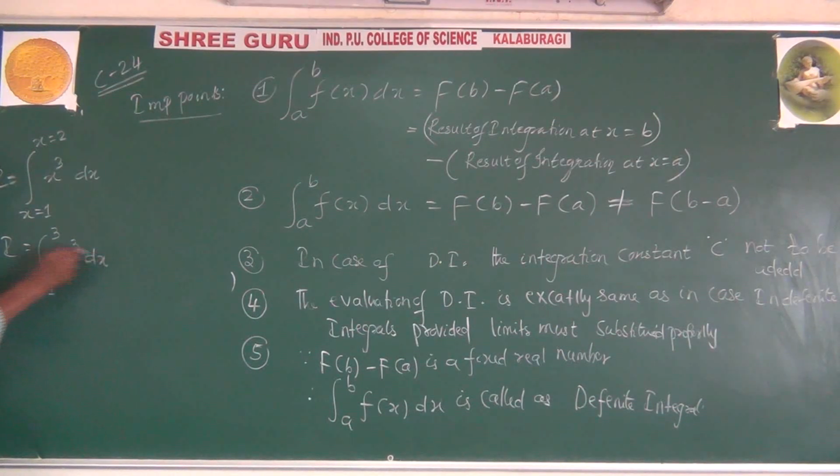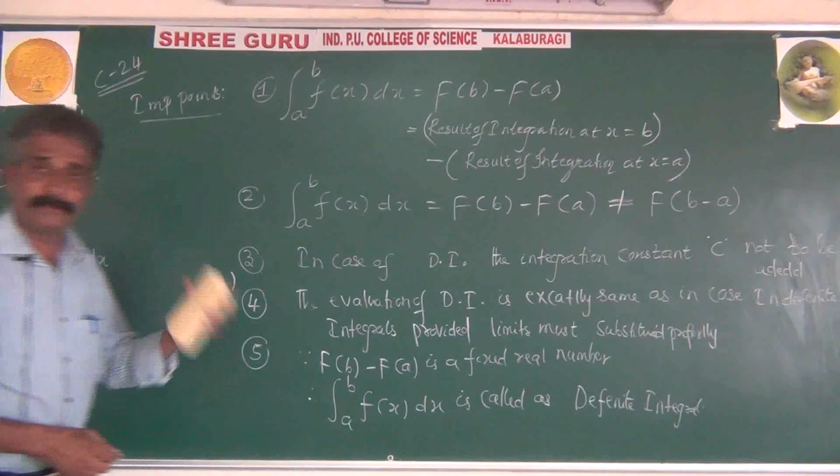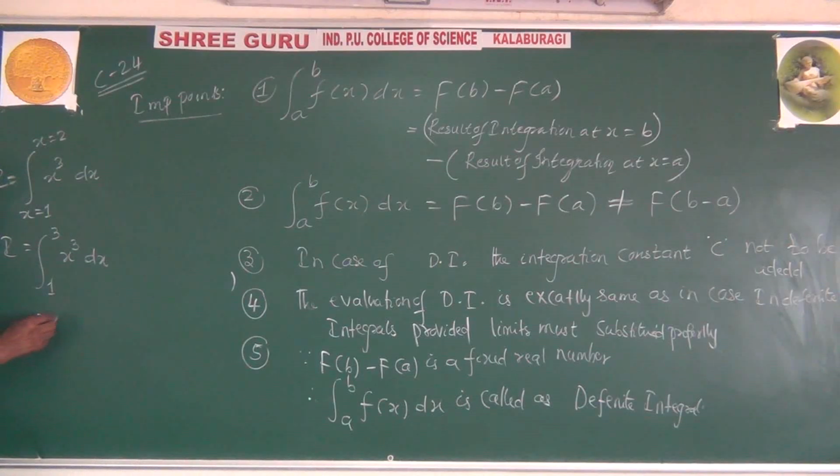As usual, as in the earlier classes we have done, what is integration of x cubed? X power 4 by 4, the same answer, with limits x equal to 1 to x equal to 3. Actually, I said that you need not add the constant, but let's add it. We'll come to know why we should not add the constant.